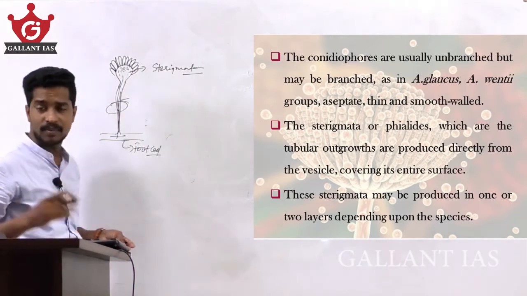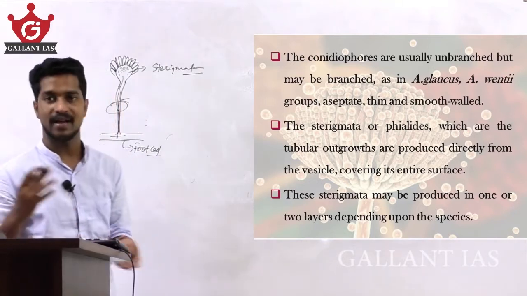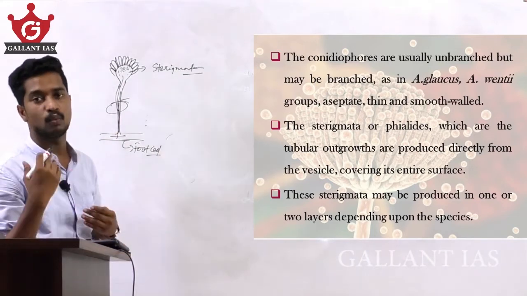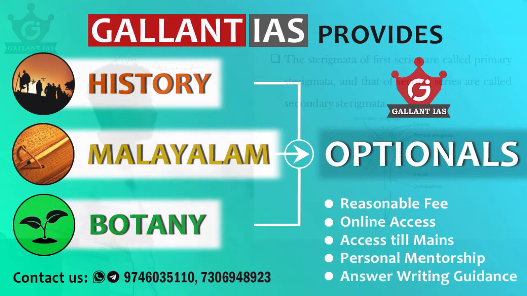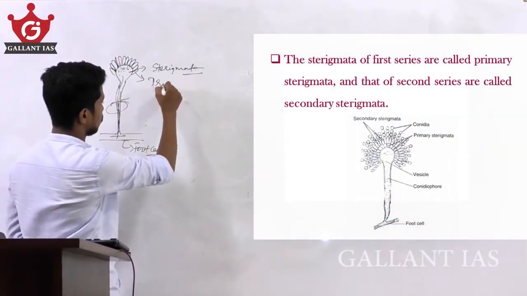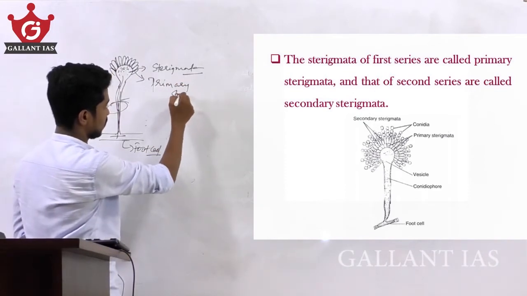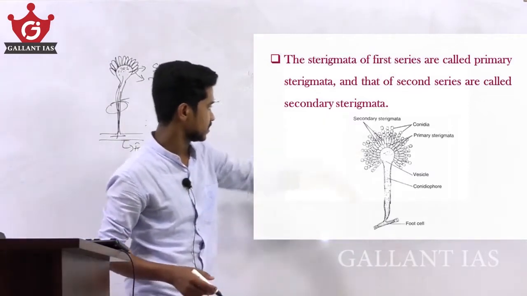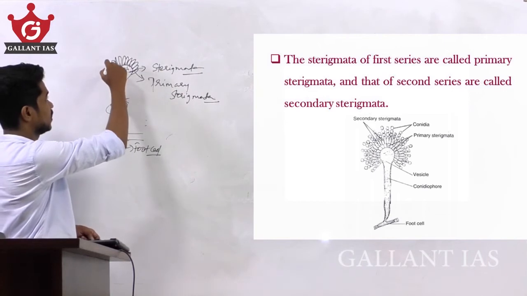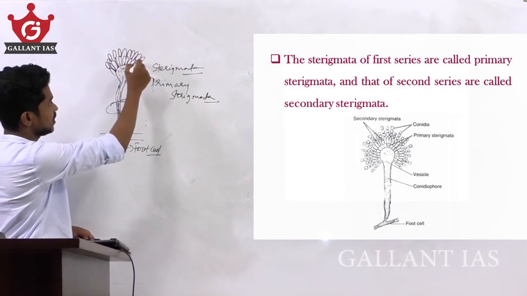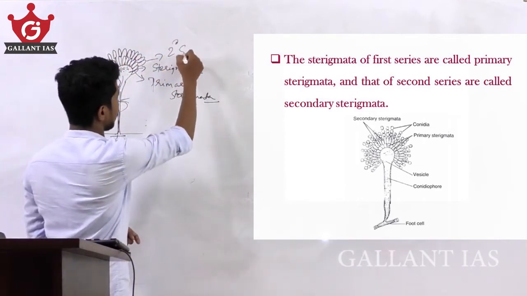The sterigmata of the first series are called primary sterigmata, and the second series are called secondary sterigmata.